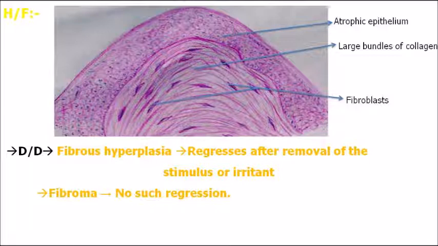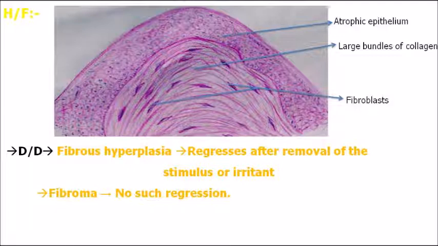What is the main differential diagnosis of fibroma? It's fibrous hyperplasia. What is the difference? Clinically, there might be some causative factor for the development of fibroma. In fibrous hyperplasia, if you remove the irritation, it will regress and resolve. But in case of fibroma, it stays on; no such regression happens.